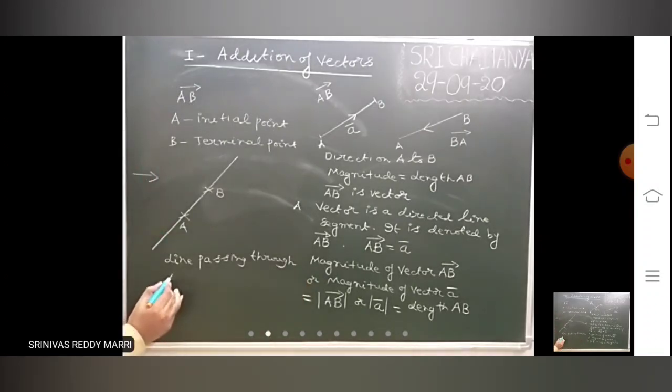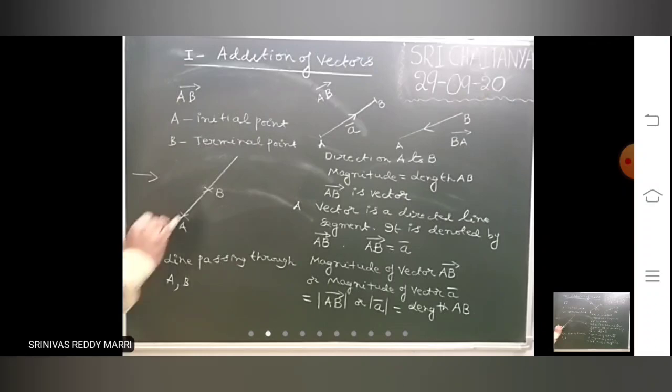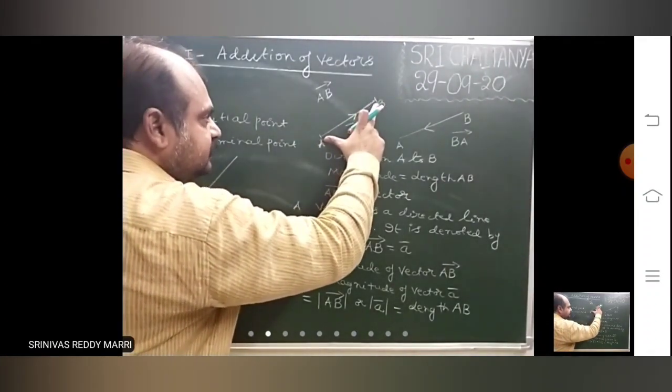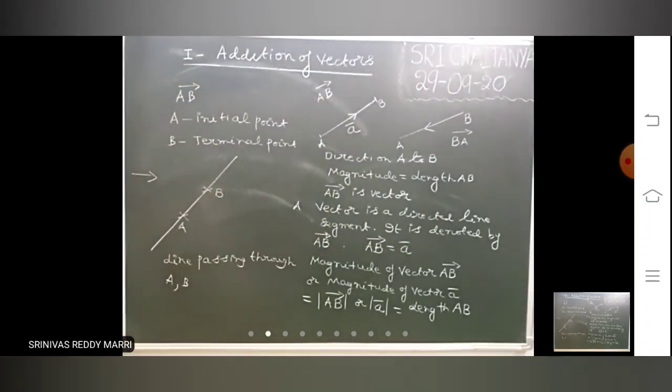It is just a line passing through A comma B. Till now we have seen the straight lines. This is just a line passing through A and B, with infinite length. If it is restricted to this length and given a direction, it will become a vector.